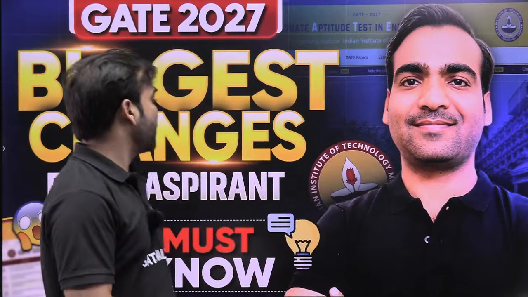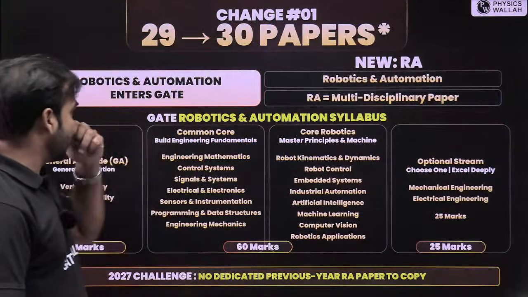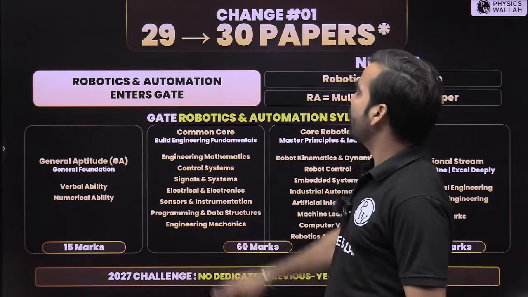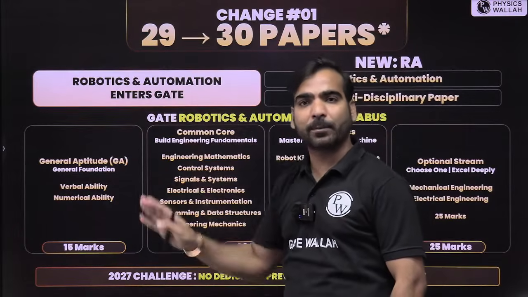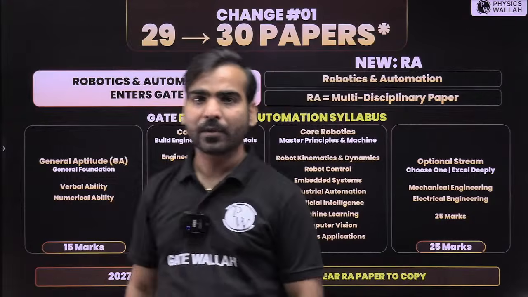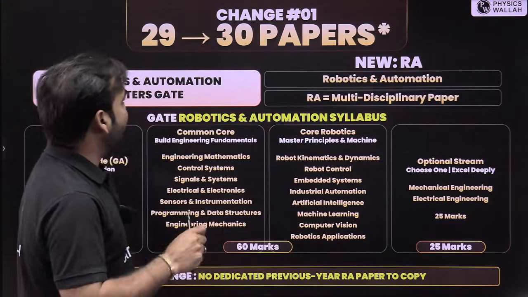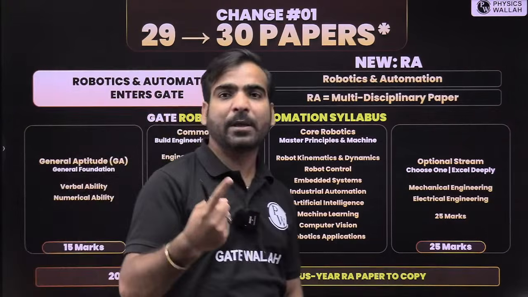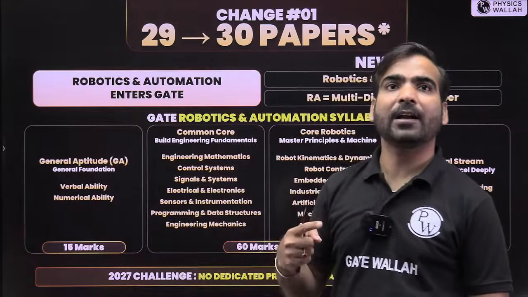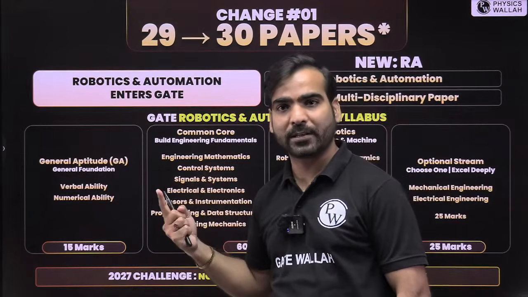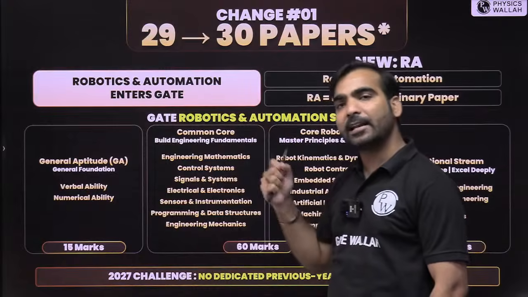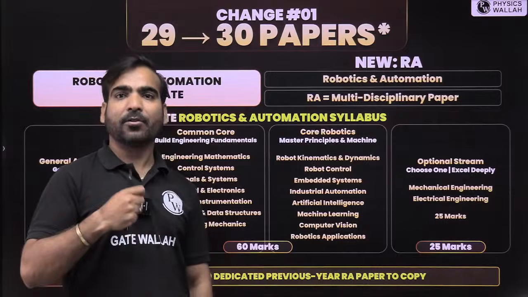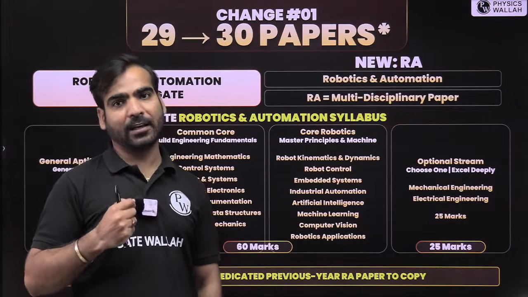Okay, so first of all, let's see what the changes are. Change number one: earlier we had a total of 29 different papers in which a candidate can appear, but this time we have a total of 30 papers. Why? Because one extra paper is added, that is Robotics and Automation. Why is it important for EC and electrical candidates? Because the syllabus of Robotics and Automation is very much aligned with the EC and electrical background.